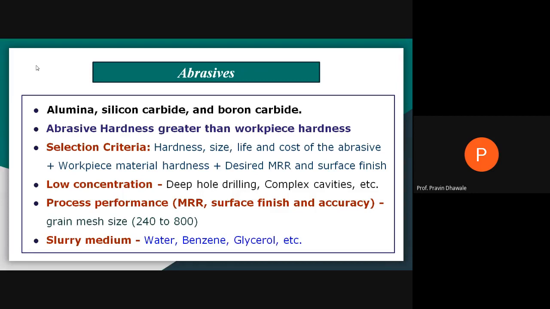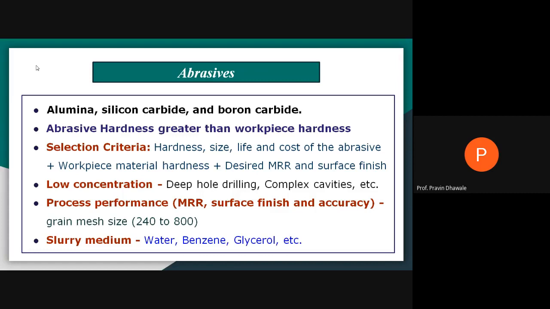While conducting the machining process, certain process parameters also affect the performance of the system. Process performance will be affected in surface finish, accuracy of the machining, and MRR, that is the material removal rate. As we vary the grain mesh size, it will vary from 240 microns to 800 microns.